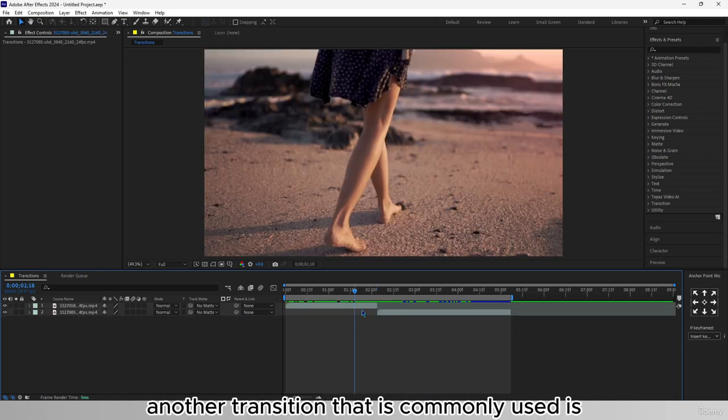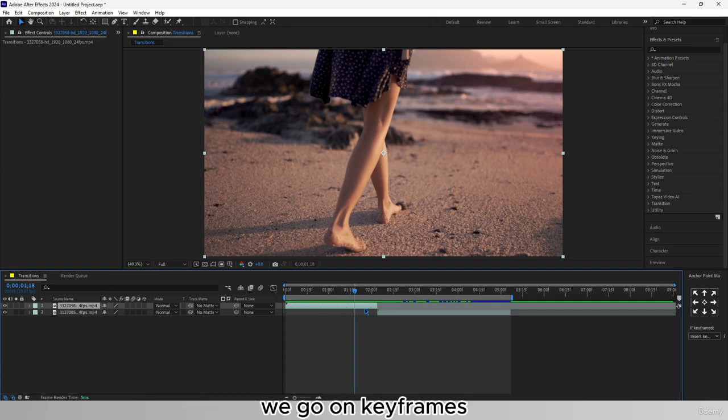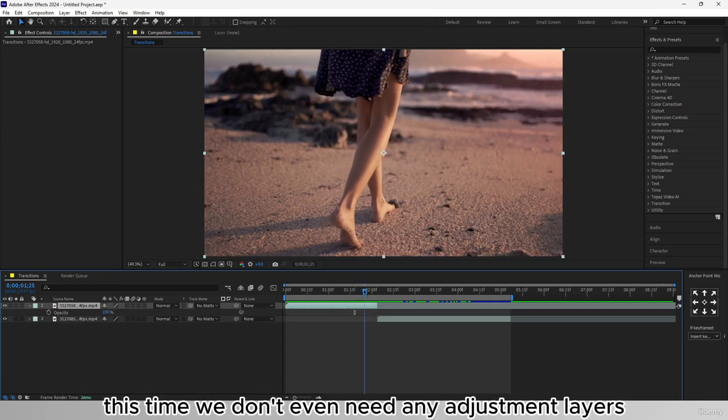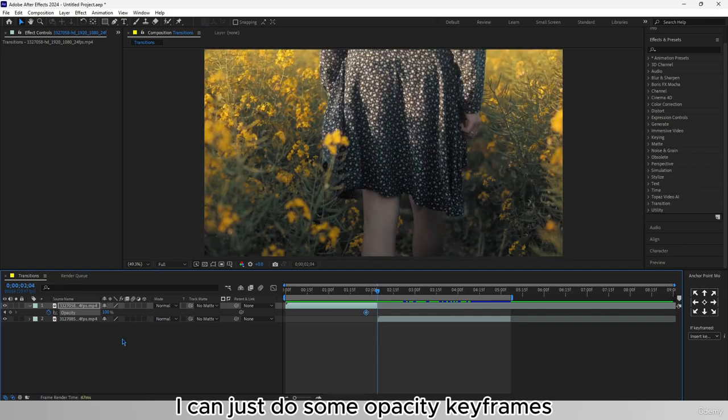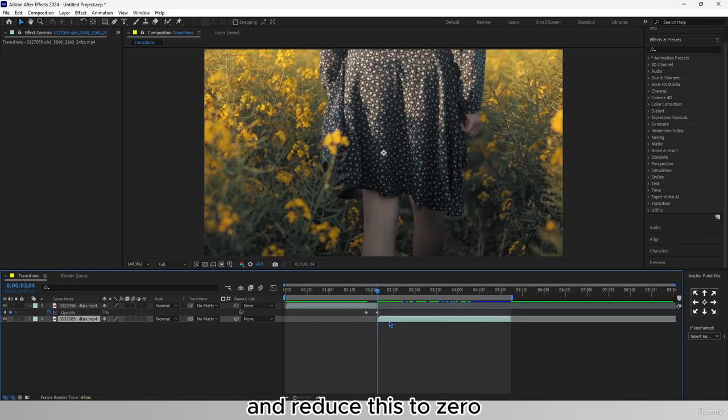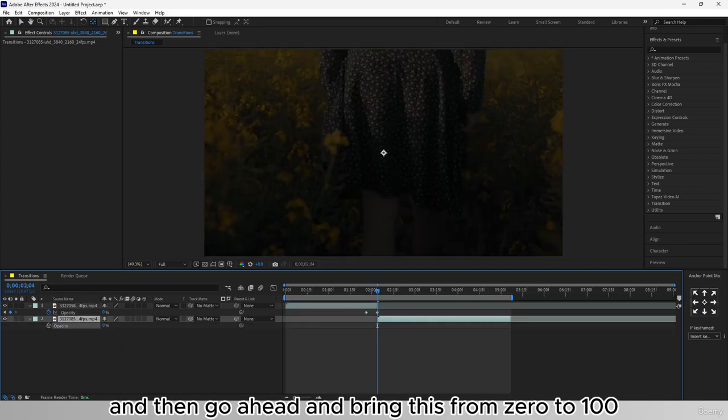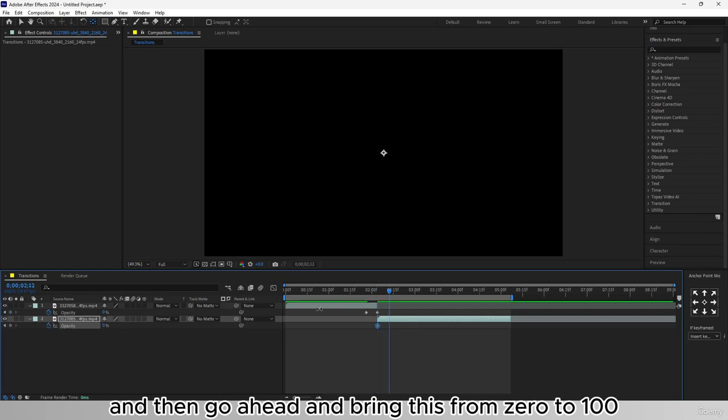Another transition that is commonly used is if I go on keyframes this time, we don't even need any adjustment layers. I can just do some opacity keyframes and reduce it to 0, and then go ahead and bring this from 0 to 100.